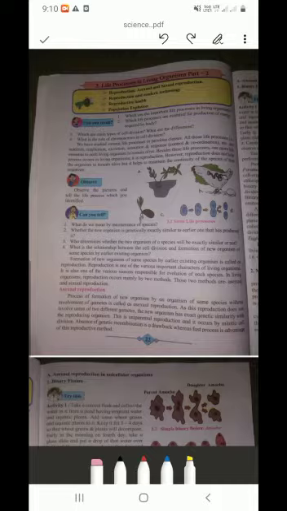Now, reproduction means formation of a new organism of the same species by an earlier existing organism. That particular species is the same, but it is done by the earlier existing organism.